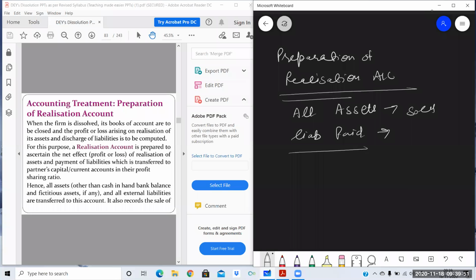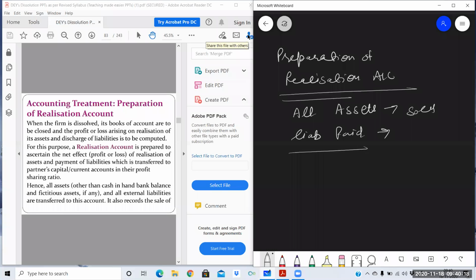We will sell all the assets and pay all the liabilities through the realization account, and there will be a profit or loss in it. That profit or loss will be transferred to partners' capital in their profit sharing ratio. If the capitals are fixed, then that profit or loss will be transferred to partners' current accounts.